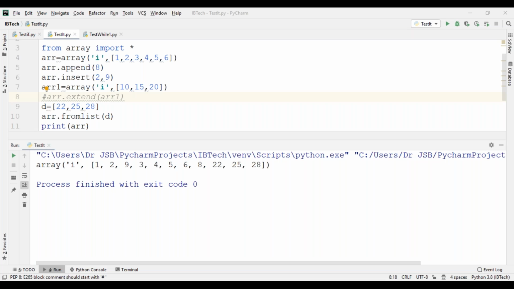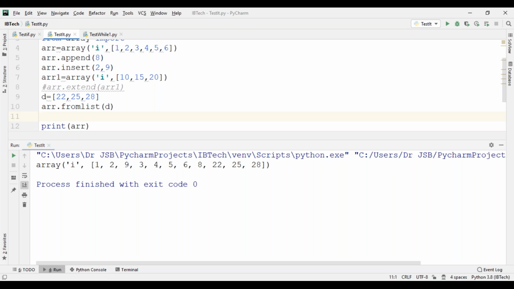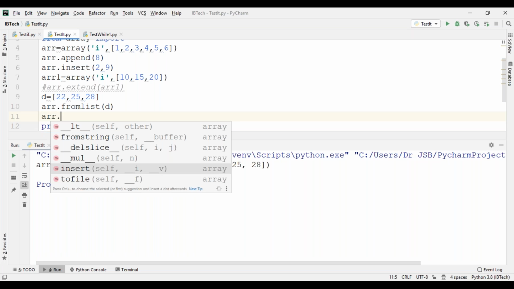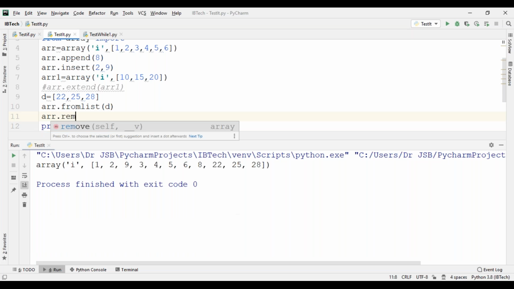Now, remove an array element using the remove method. How can you remove? Simple: arr dot remove, and the element you want to remove from the given list, for example 5.